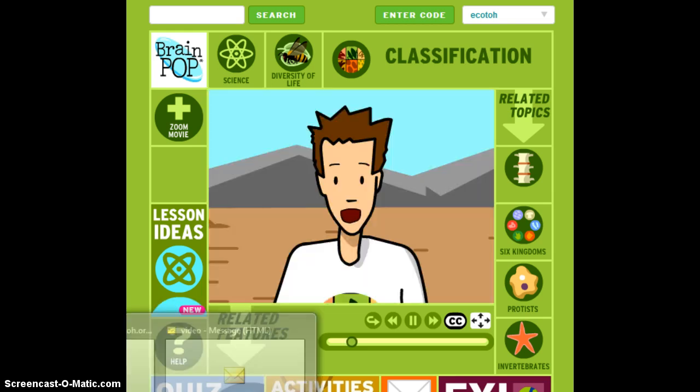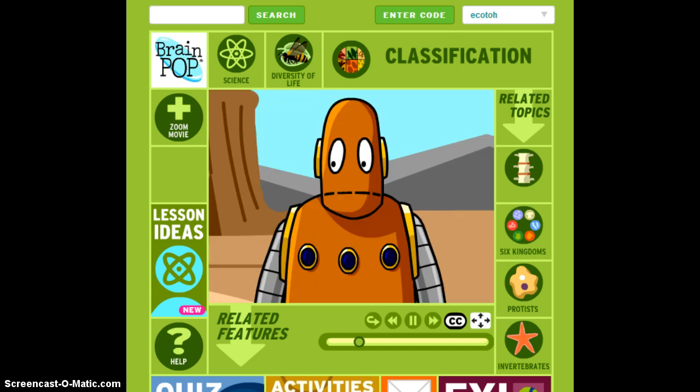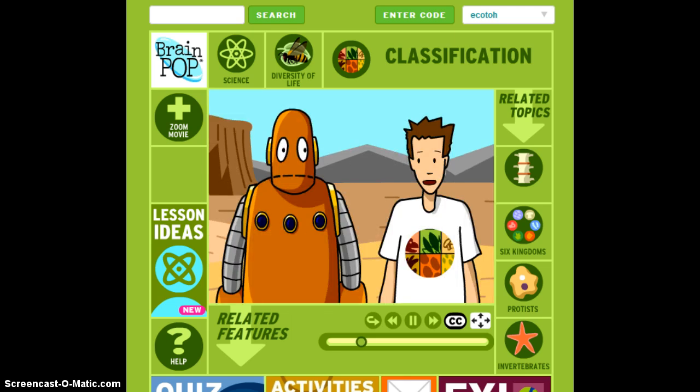All living organisms are classified into different taxa based on their characteristics. The most general taxon is the domain. Every organism belongs to one of 3 domains: eukarya, bacteria, or archaea. Well, the domain is a pretty new taxon. It was introduced in the 1990s.